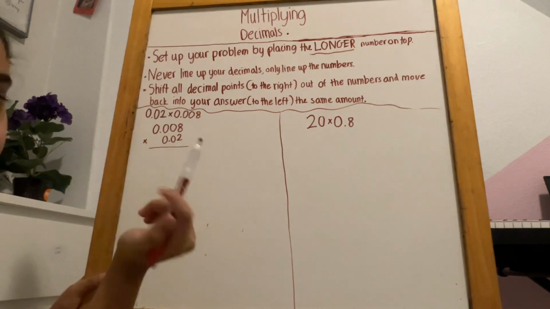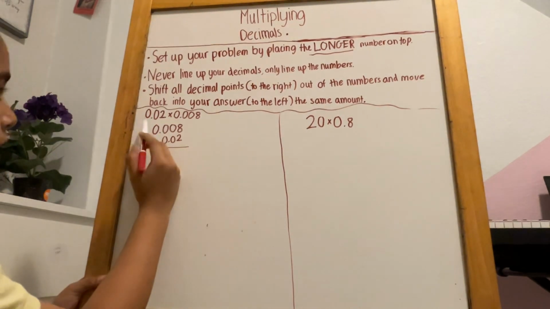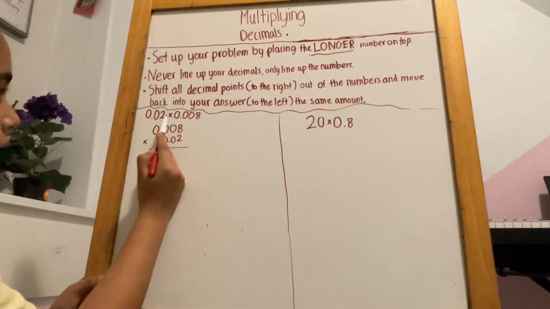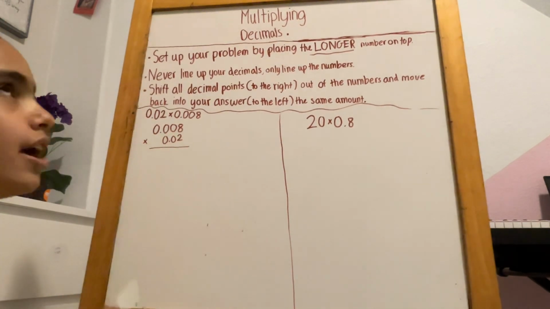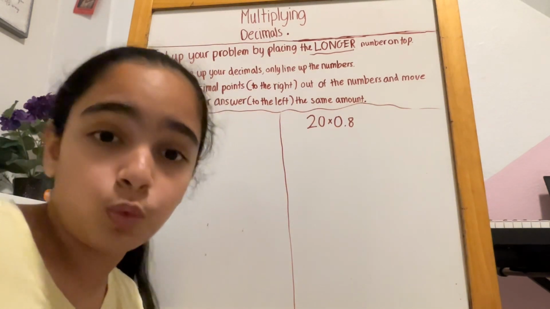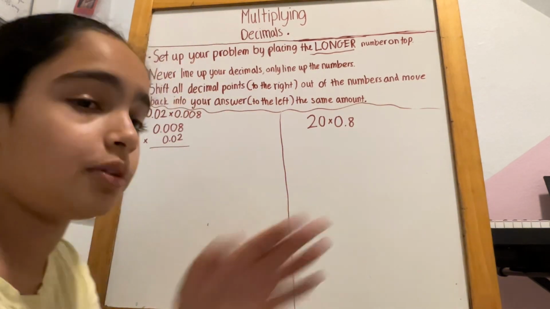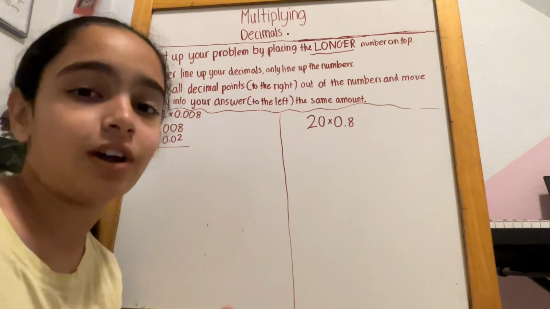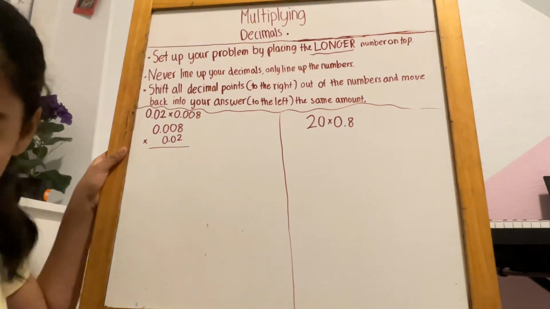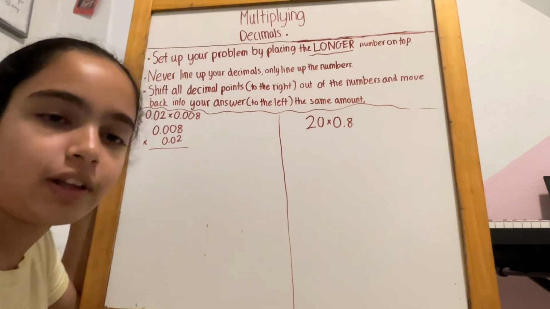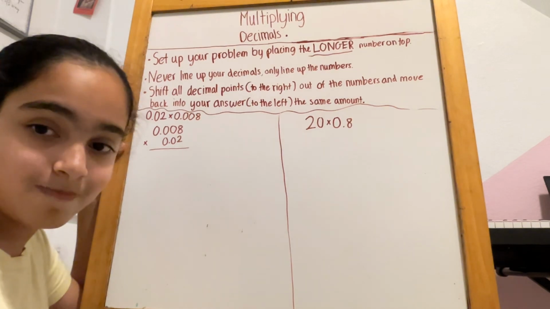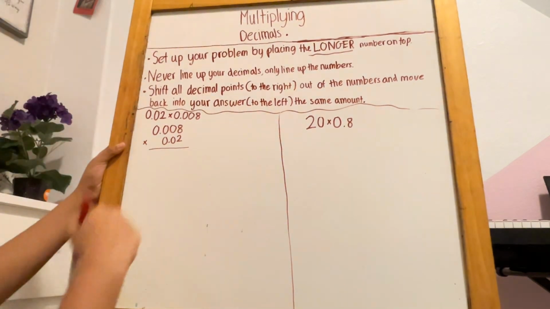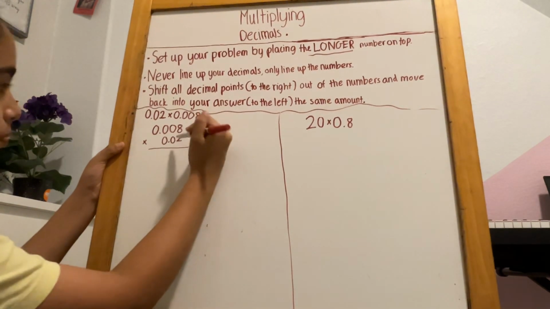So this is our example that we're going to start with, 0.02 times 0.008. And you're like, so many digits. Why do we need it? This is going to get really confusing. No, it's not, because both of them have a small value. They're less than 1. Really tiny.